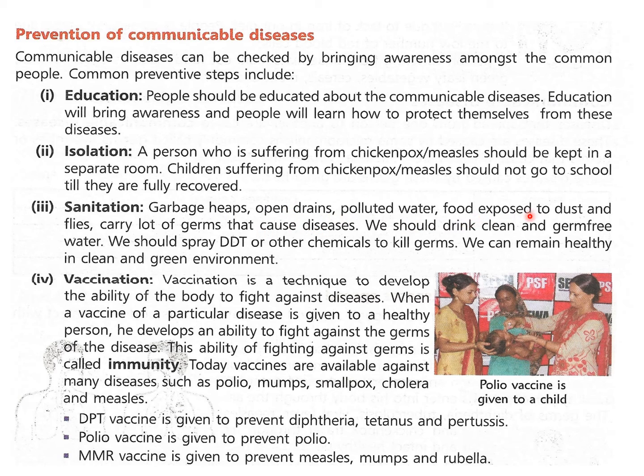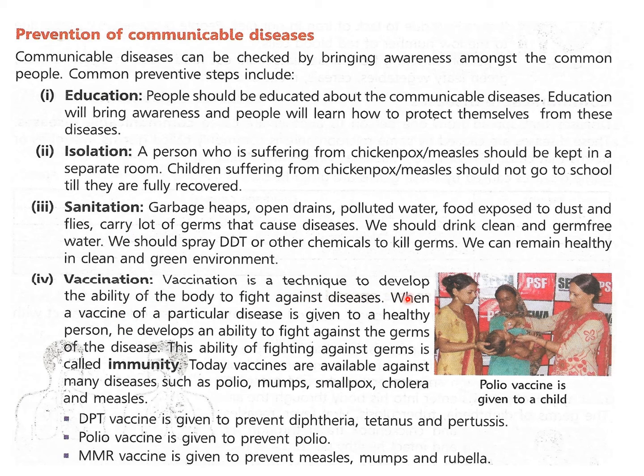Polluted water and food exposed to dust and flies also carry a lot of germs that cause diseases, so we should not eat them. Then we should drink clean and germ-free water. We should spray DDT or other chemicals to kill germs, and we can remain healthy in a clean and green environment. So, we should keep our surroundings clean. That is called sanitation. Then vaccination.